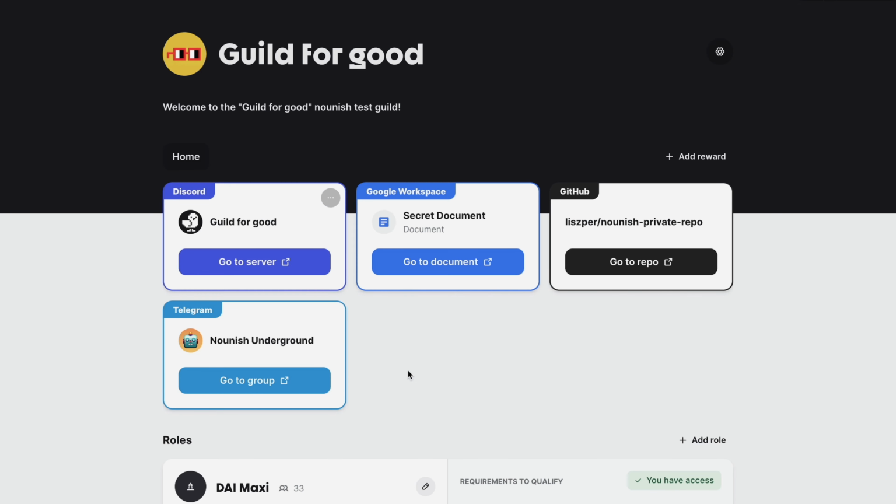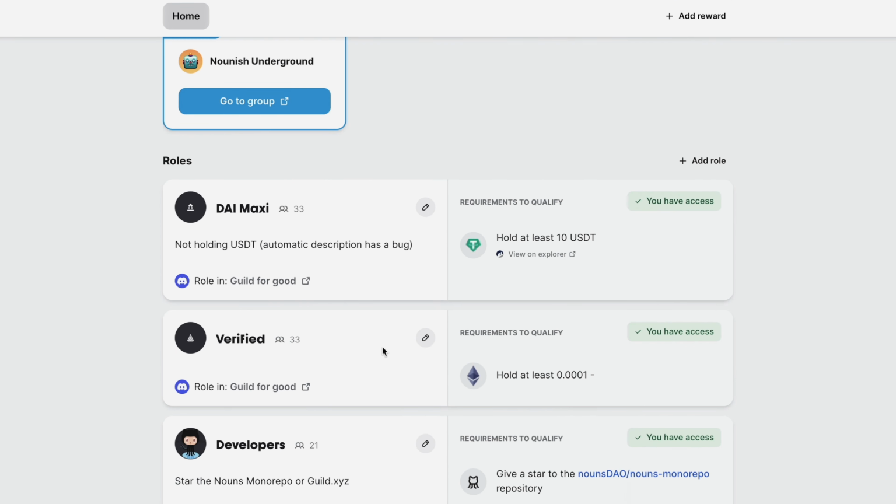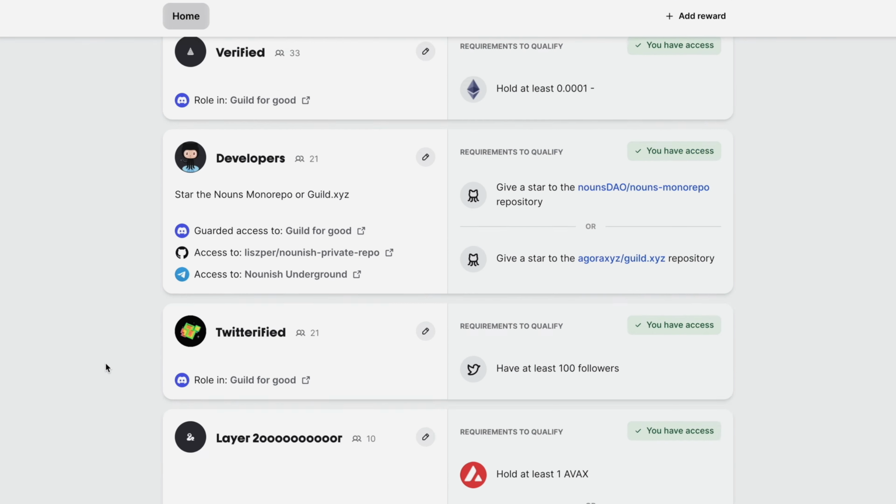Once we go into the guilds page, for example, Guild for Good here. At the top of the guild, you can see all the rewards you're eligible to, access to a specific Discord server, exclusive knowledge base in a Google Workspace, and a private GitHub repository. As we scroll down, we can see the different roles of the guild.